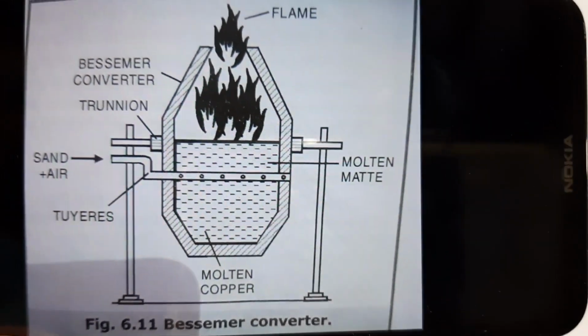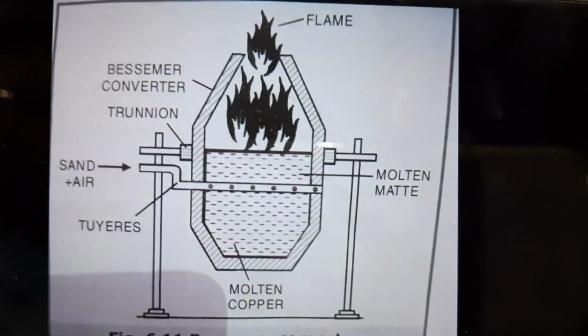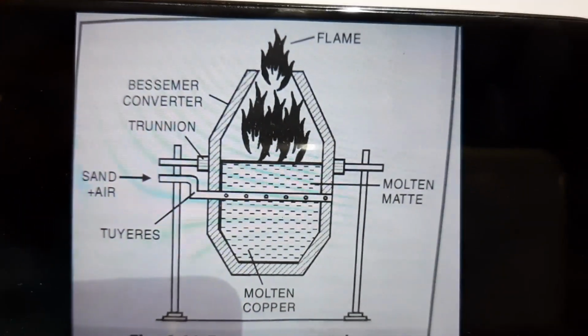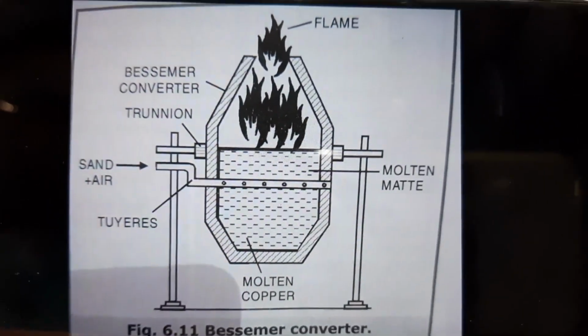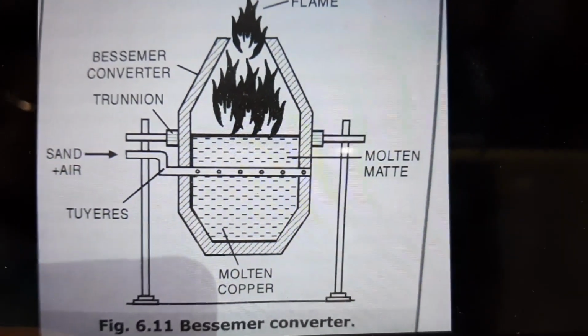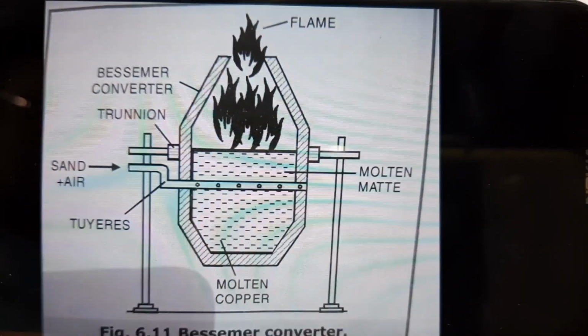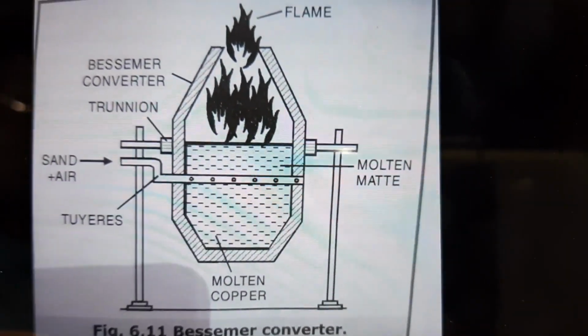You are getting the clear picture of what is Bessemer converter. Now 4 things which you have to remember: the first one is the flame, second one is the tuyeres, third one the molten matte, and fourth one is the molten copper.